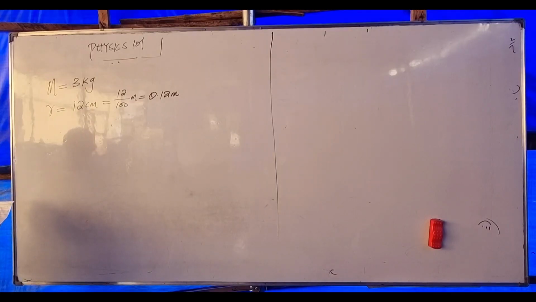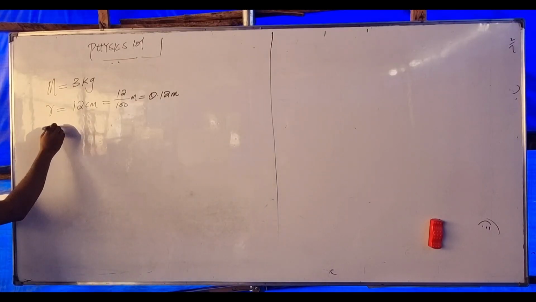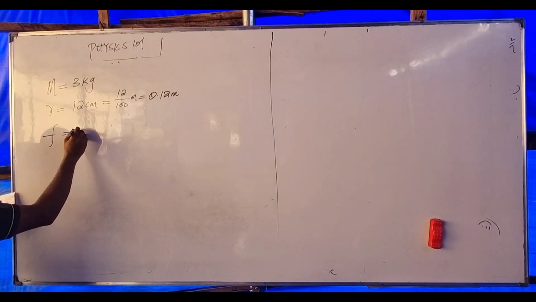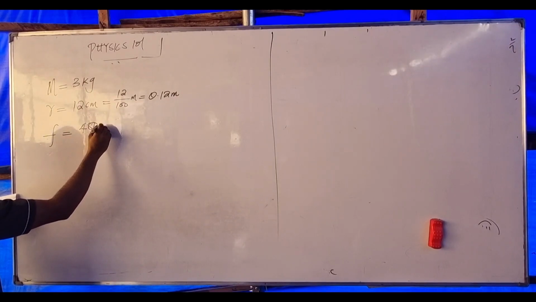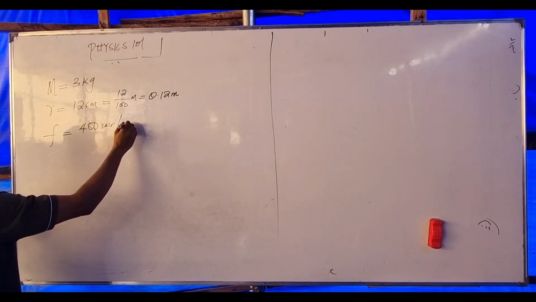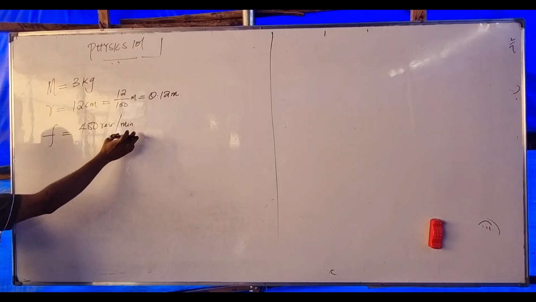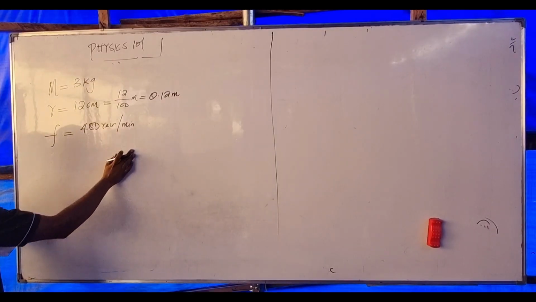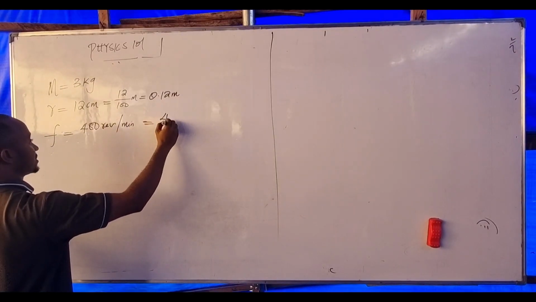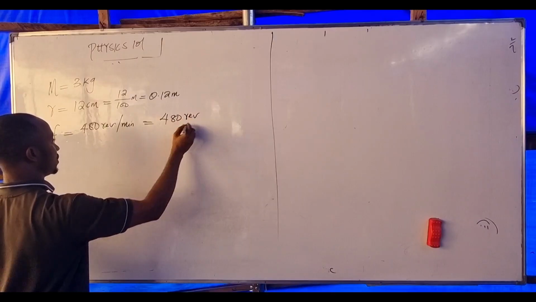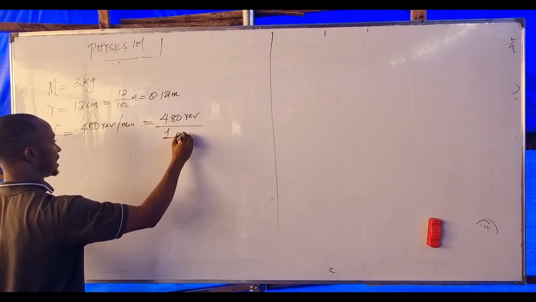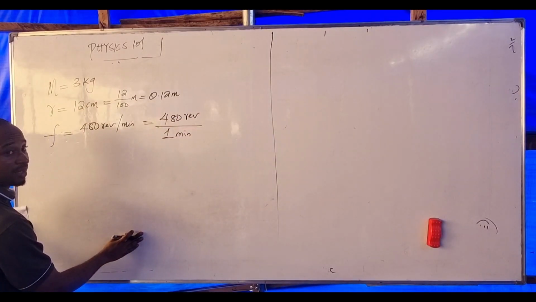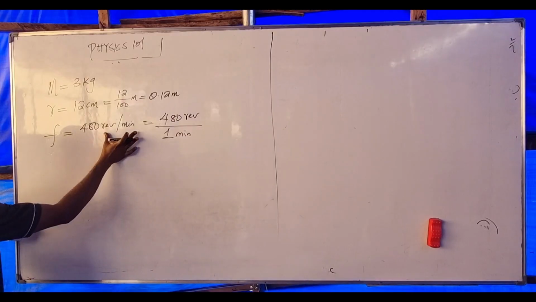Then we are told that it rotates at a frequency of 480 revolutions per minute. So what do we do to convert this to per second? This is the same as 480 revolutions over 1 minute. Divide means over 1 minute.